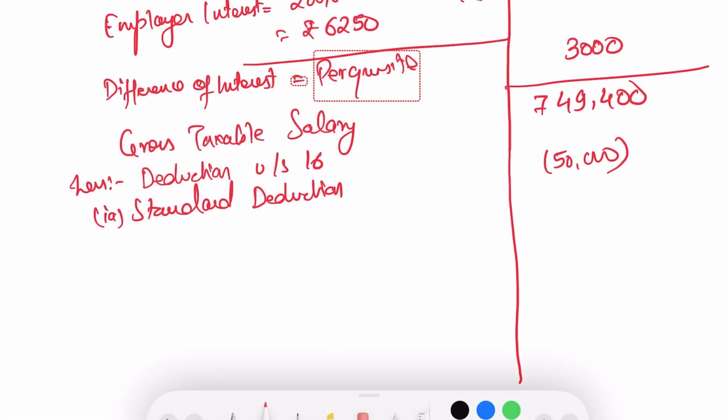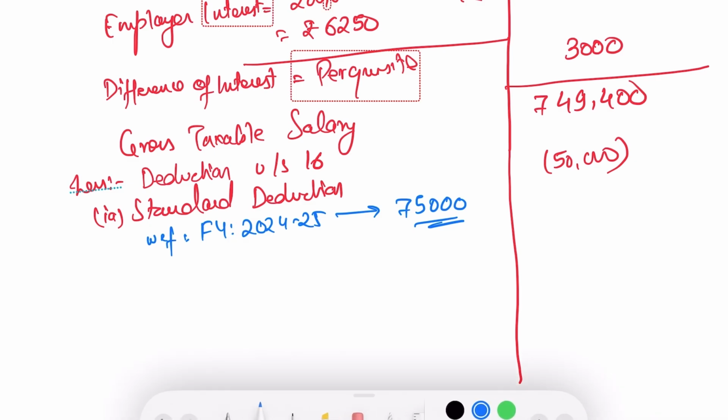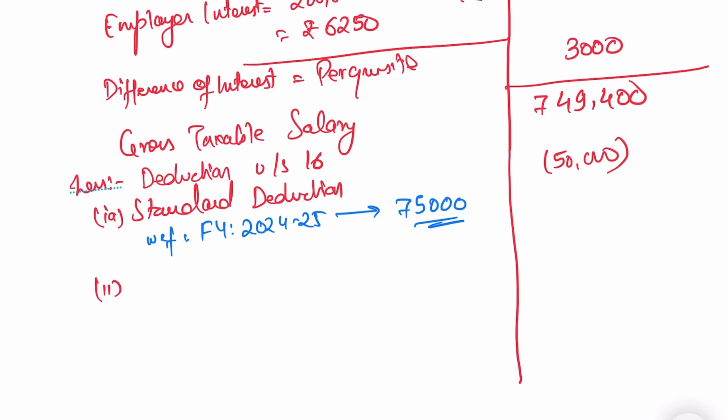Here I want to highlight that with effect from financial year 2024-2025, the deduction is 75,000. So many of you are computing as per the last amendment, that will be 50,000. Many of you are computing as per the current amendment, that is 75,000. Both are correct. You have to check in the examination for which year the question is being raised. I am providing the solution as per both. Don't worry.